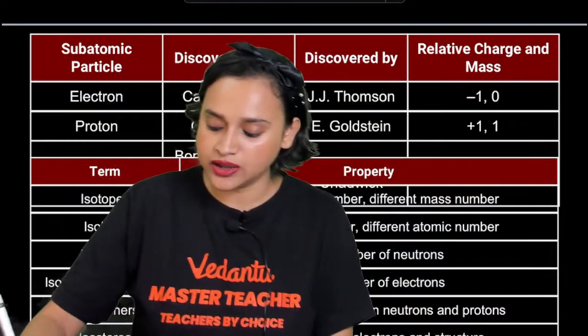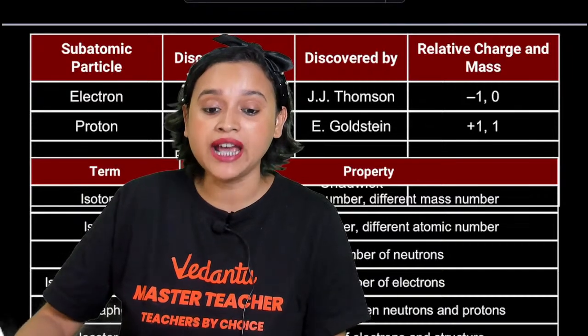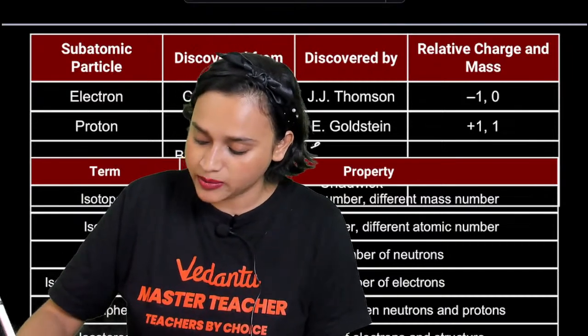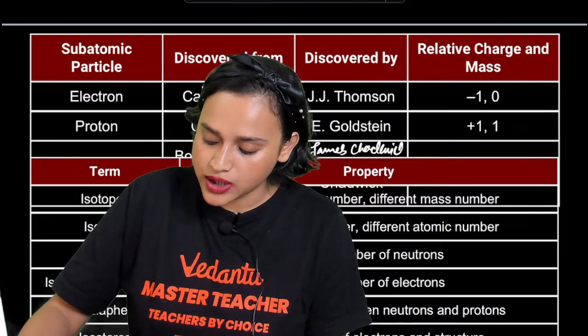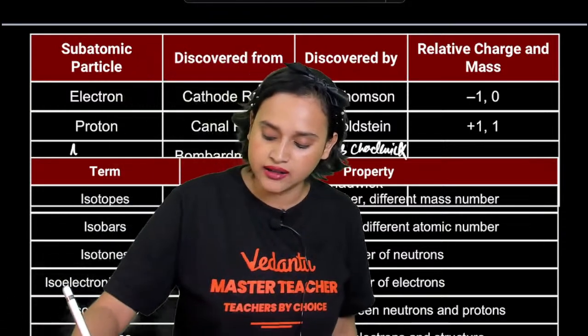Neutrons were not discovered by Goldstein. Neutrons were discovered by James Chadwick. Okay, James Chadwick was the one who discovered neutrons, and here are your neutrons.